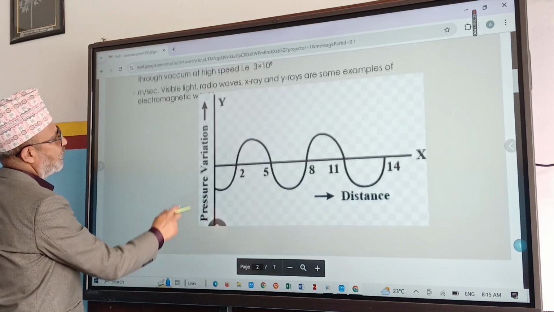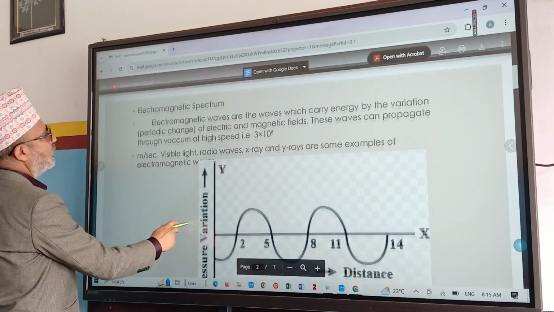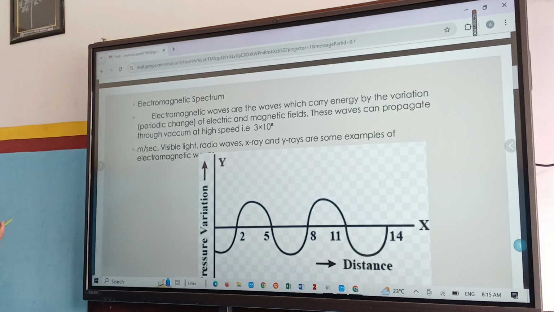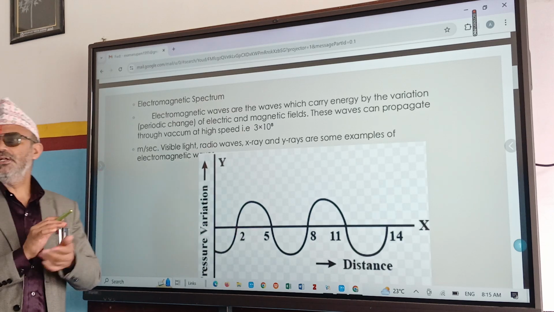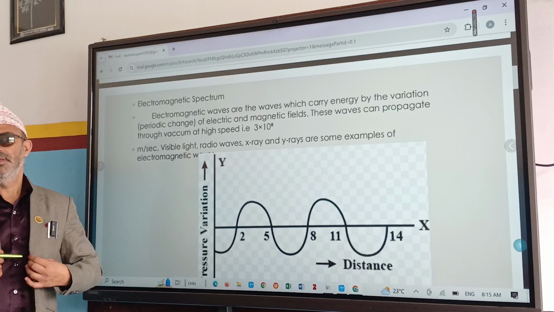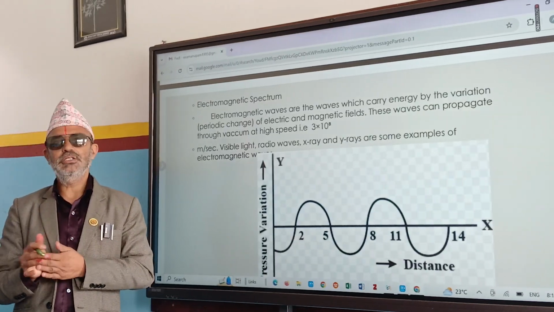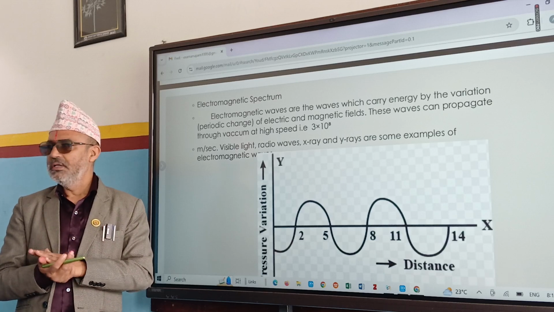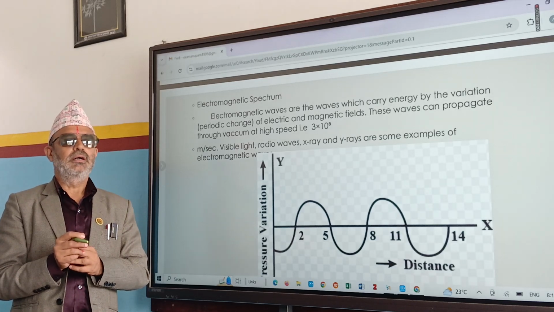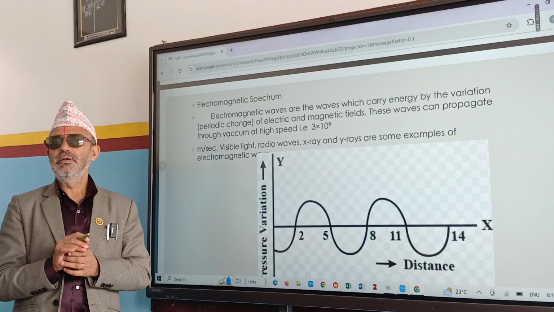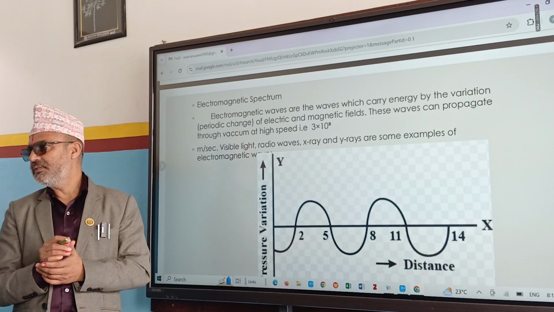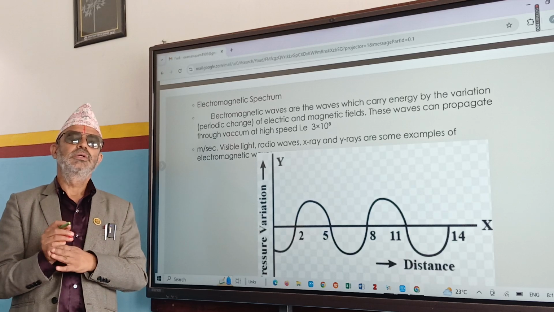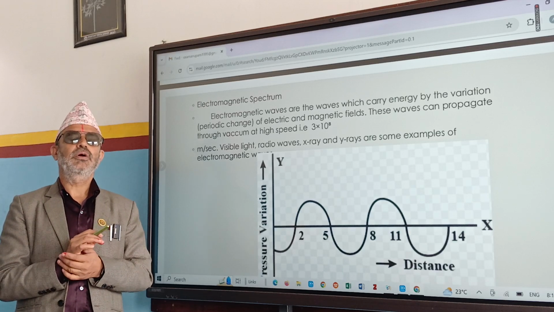He may be coming. Okay, children, what is at first the portion of discussion? That is electromagnetic spectrum. Don't write anything, write later on. First discuss, and there will be time for reading, memorizing, understanding, and writing. Understood or not? Because you have to do one work at a time. You pack up your pen and copy.